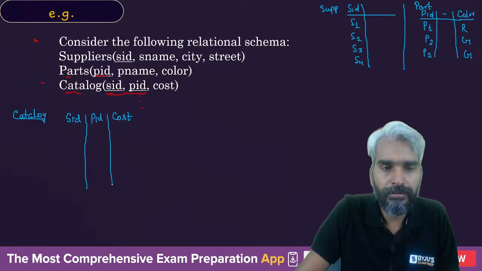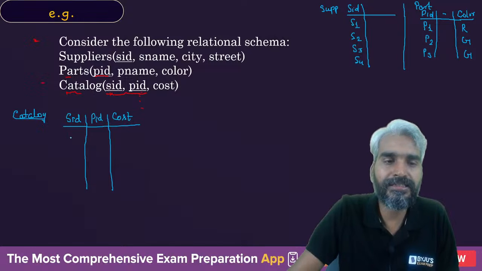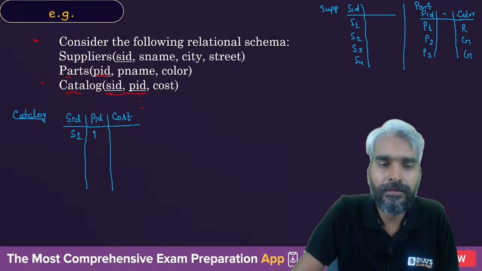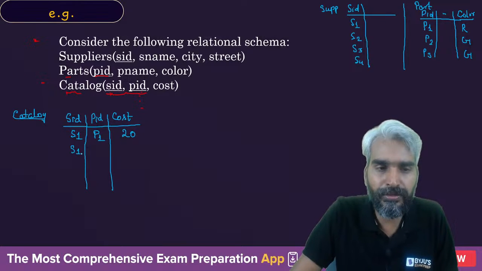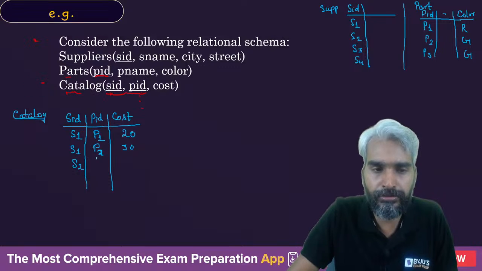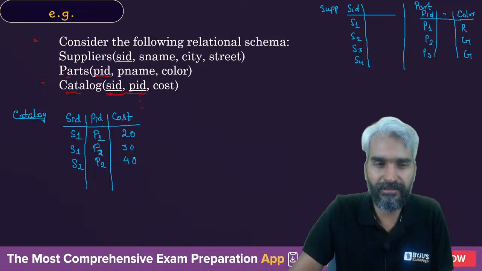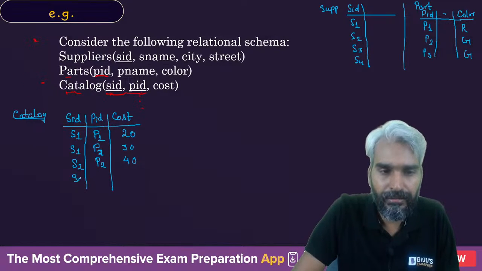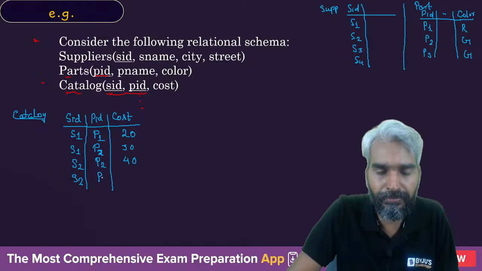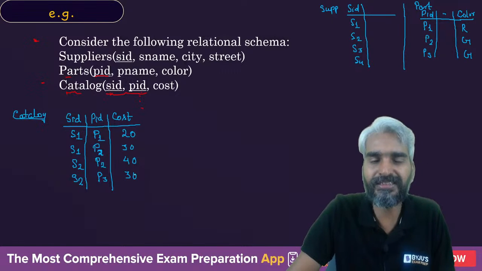So what's the idea? Let's assume that the supplier S1 has sold this part P1 at 20 rupees. This supplier S1 has sold this part P2 at 30 rupees. Supplier S2 has also sold this part P2 but at 40 rupees. What's a margin? He is trying to earn more. And supplier S2 has also sold this part P3 at 30 rupees. So this is the scenario.